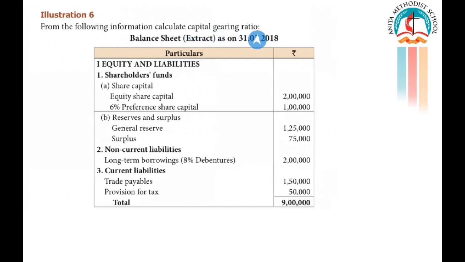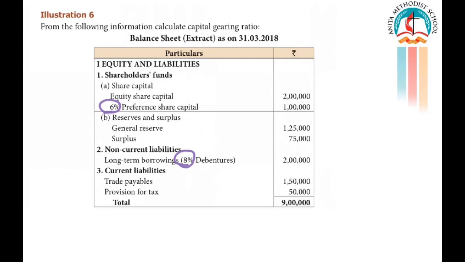What is the question? To find out the capital gearing ratio. You all know the formula for capital gearing ratio is funds bearing fixed interest divided by equity shareholders' funds. Now, for funds bearing fixed interest, we have 6% preference share capital and 8% debentures. These two are funds bearing fixed interest.